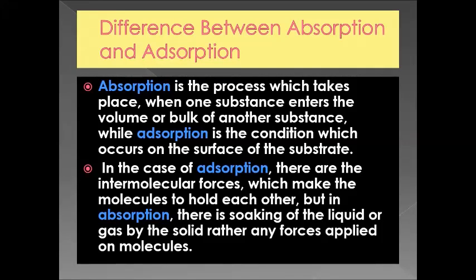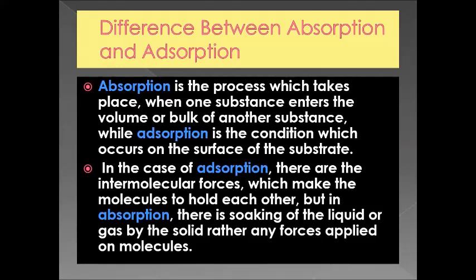But if you place a tissue paper on the spilled water, what happens? The tissue paper will absorb the whole water. If more water is there, of course it will remain in liquid form, but if a little water is there, the tissue paper will absorb that.